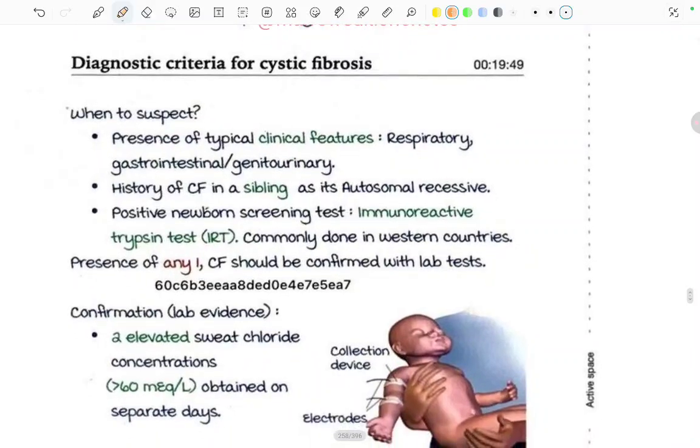Diagnostic criteria for cystic fibrosis: when to suspect, presence of atypical clinical features like respiratory, gastrointestinal and genitourinary. All these systems are being involved. There is multi-system involvement, then we can suspect cystic fibrosis. History of cystic fibrosis in a child, as it's autosomal recessive, so there's a chance that the sibling will be affected. Positive newborn screening, that is the immunoreactive trypsin test, the IRT test, and if it is present in newborn screening, then we can suspect. Commonly done in Western countries, not in India.